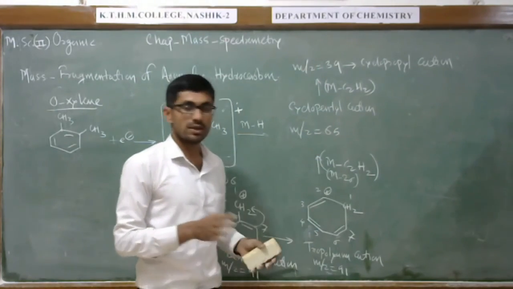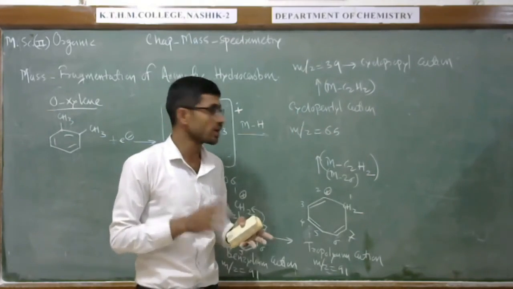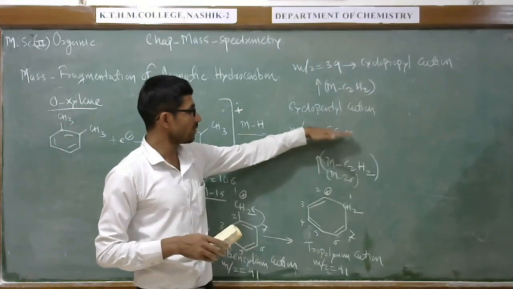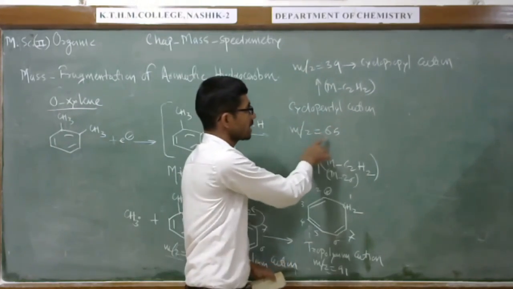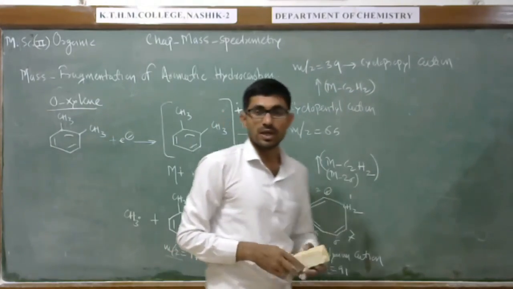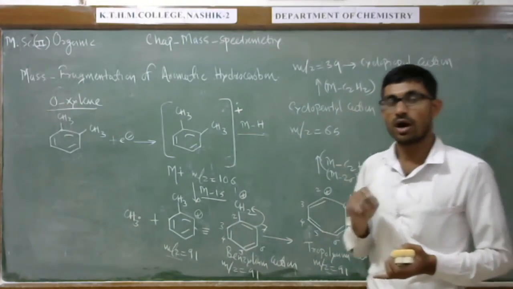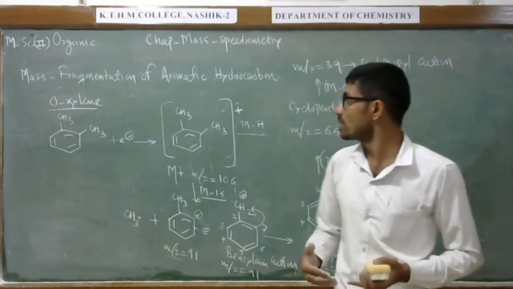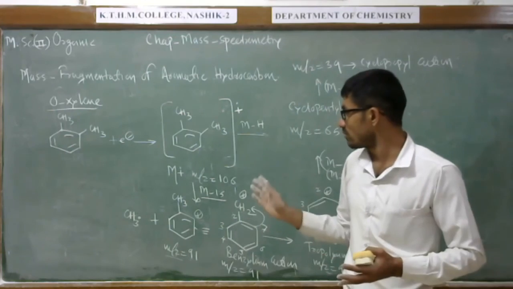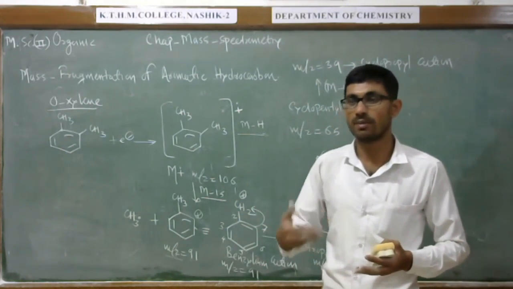We have written the same kind of fragmentation in toluene compounds. After this tropylium cation, we have written the cyclopentyl cation 65, and also the cyclopropyl cation 39. In this way we can show the mass fragmentation in the orthoxylene compound. We can also write it for metaxylene and paraxylene, the same kind of mass fragmentation as for orthoxylene.